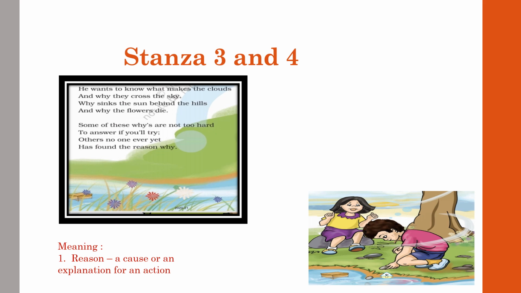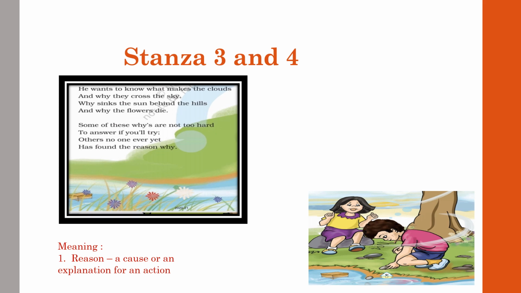In the last stanza, the poet says that some of these questions asked by the little boy are not difficult to answer. We can answer them easily. We will try. We just need to think, and we can satisfy the child's curiosity. We have to satisfy him by telling him the answers to all his questions.